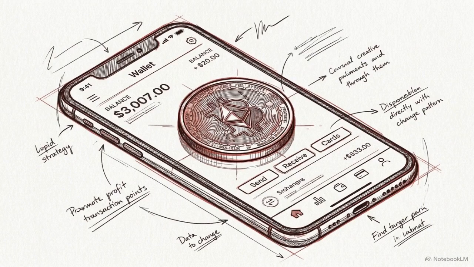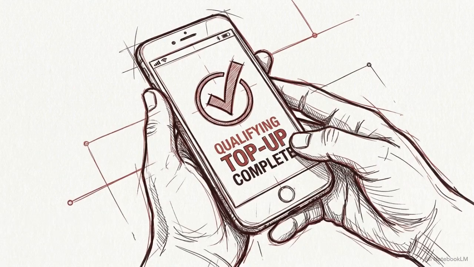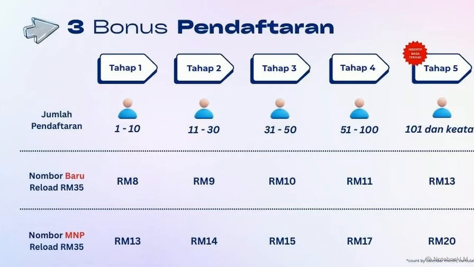The immediate cash flow in this system relies on a specific trigger. To earn a commission, every customer you register must reload a minimum of 35 ringgit. This table outlines the baseline math for your registration bonuses. When you start at tahap 1, a new number nets you 8 ringgit. If you port an existing number over, an MNP sale, your payout increases to 13 ringgit.